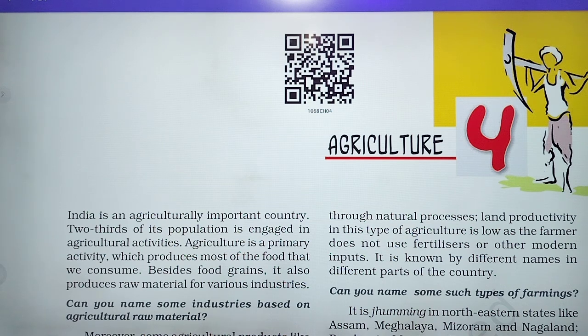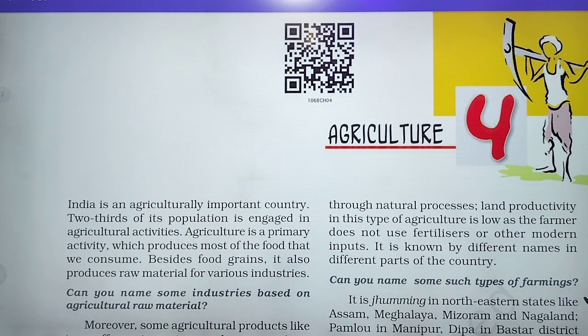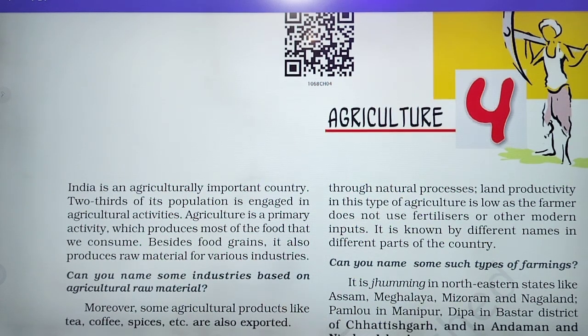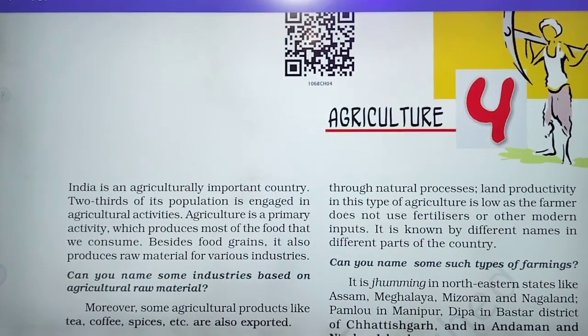Land productivity in this type of agriculture is low as the farmer doesn't use fertilizers or other modern inputs. It means in this type of farming, to increase soil fertility, the farmer doesn't use fertilizers or other modern inputs. Here it is also mentioned that this is a primitive method of cultivation, so we do not use fertilizer or other modern inputs.